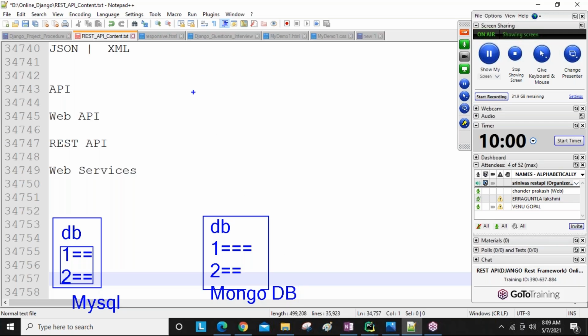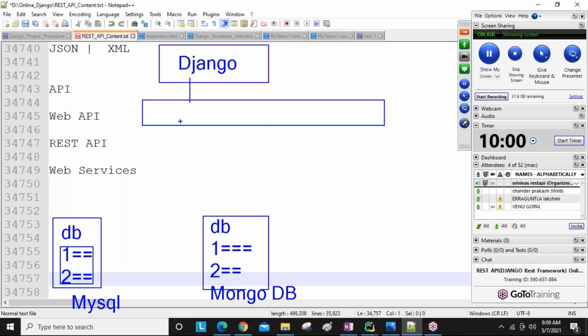So here I have Django. Django to MySQL, I want to communicate and get the data. Django to MongoDB, I want to communicate and get the data. For that, we are going to write just Django ORM queries. For example, my model name is Employee. Employee.objects.all() is what you write. This is our ORM query, a Django format query.